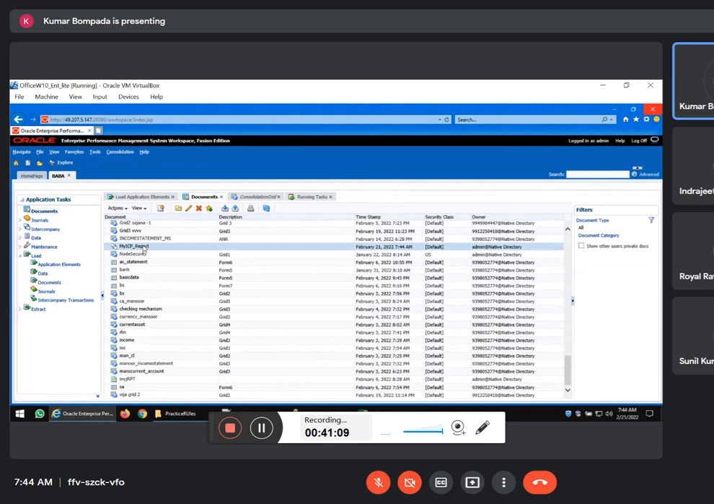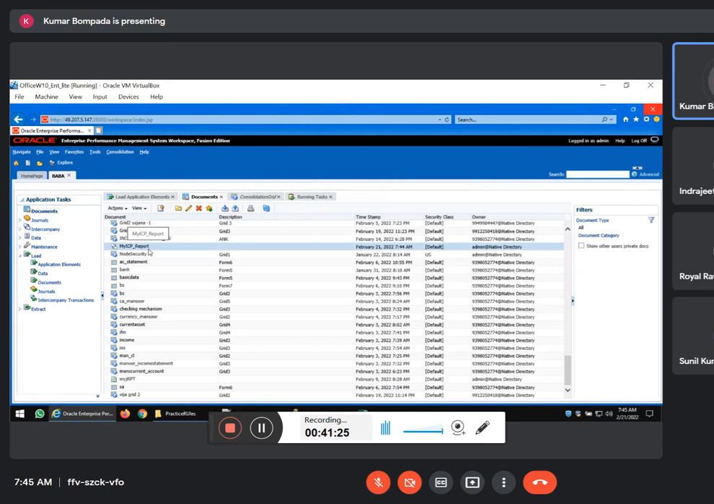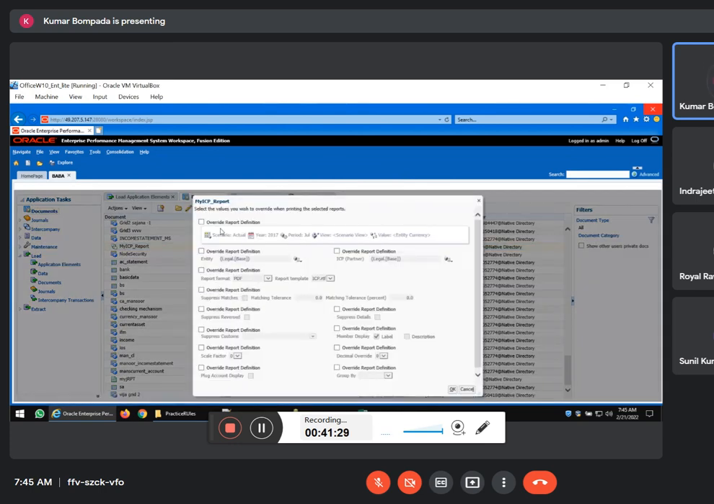See my intercompany report. The only thing is, every month I'll click on this edit button and change the month. This is July. Next month I'll put August, next month September, and then I'll save it simply like this. Automatically, when you run this report, override the definition and then okay, that's it.